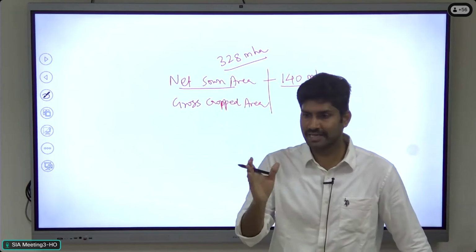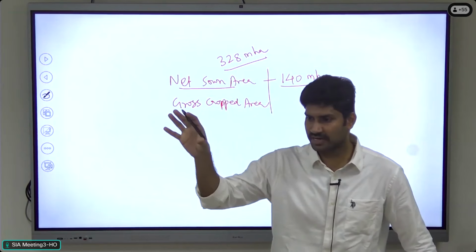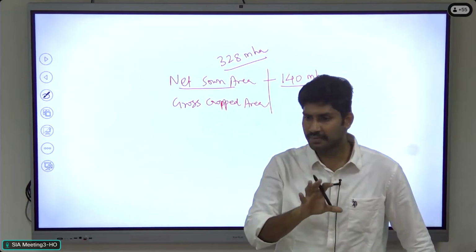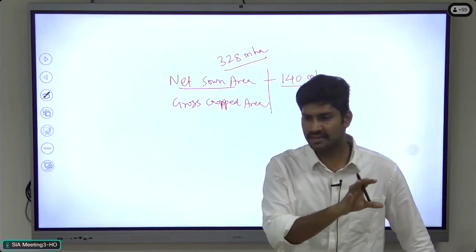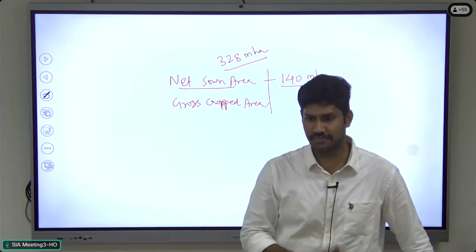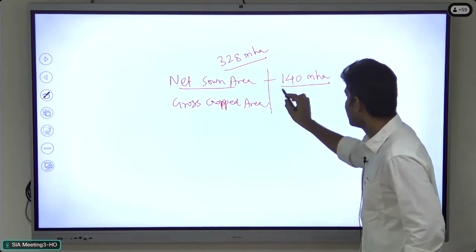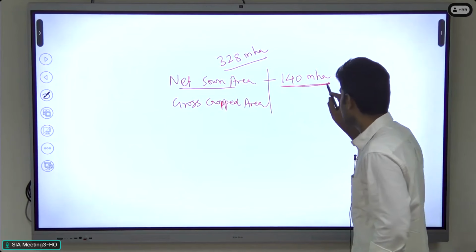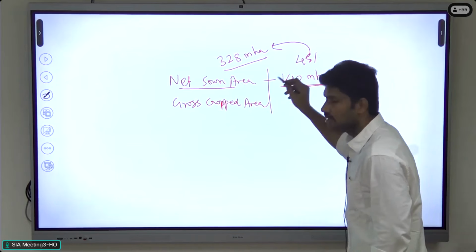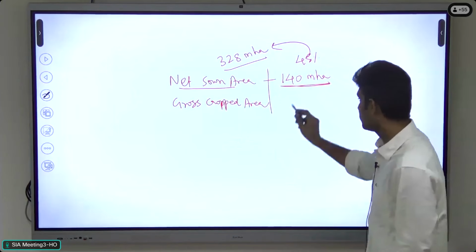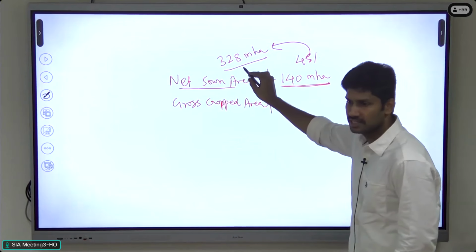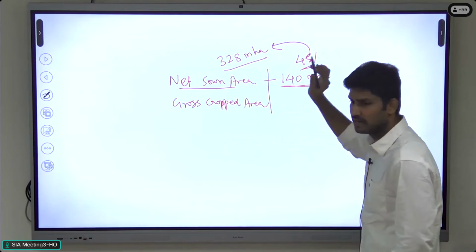We classify the land into forest area, about 20-21%, the residential area, water bodies, wastelands and agriculture. Under agriculture, nearly 140 million hectares. If you calculate 140 out of 328, you will get approximately 45% of the total geographical area.